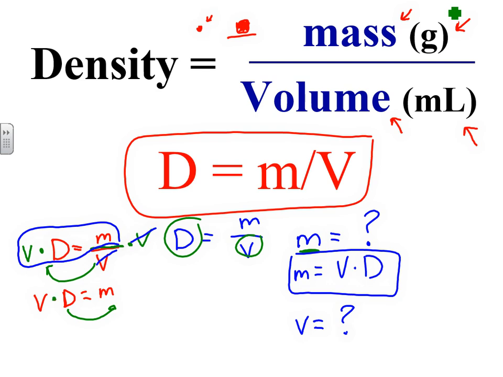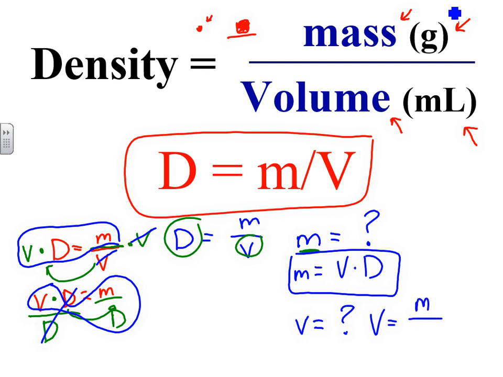You would actually divide by density. So if you do it to this side, you've got to do it to this side. And because these two cancel out, you get volume equals mass over density.